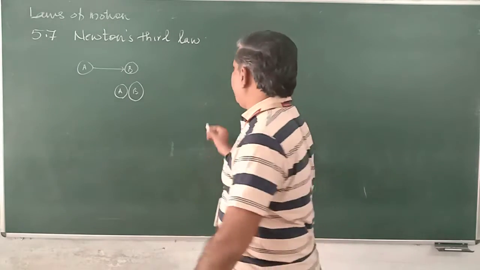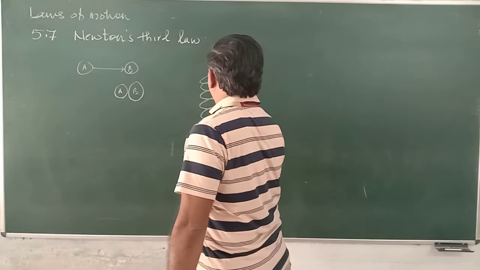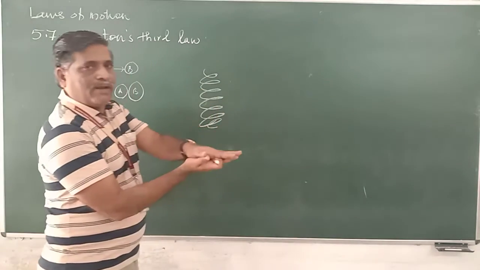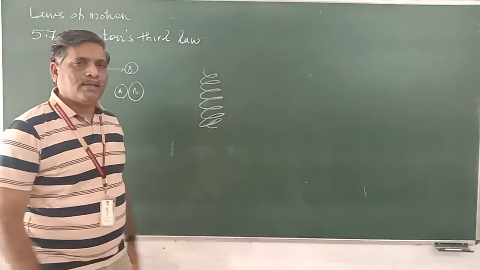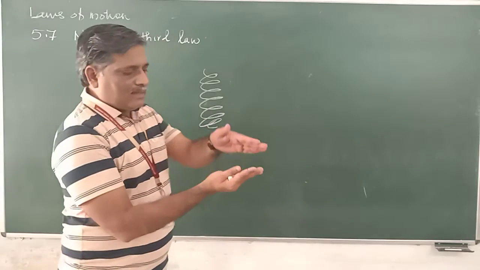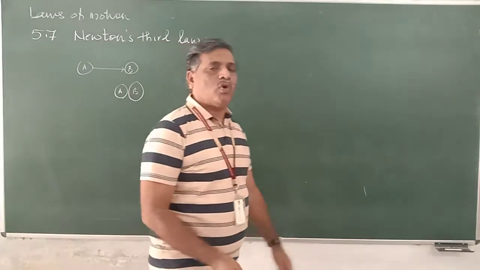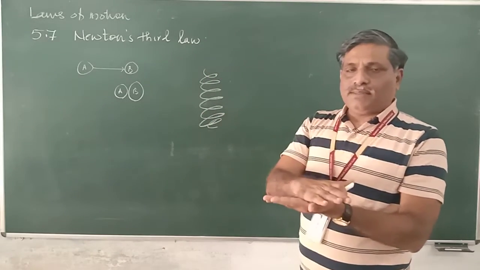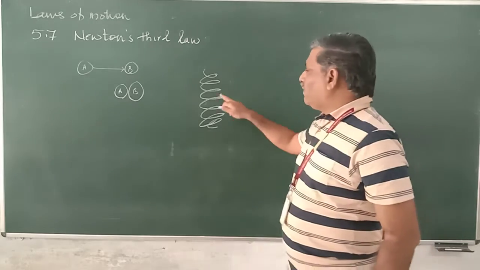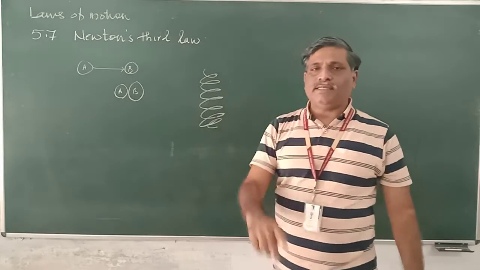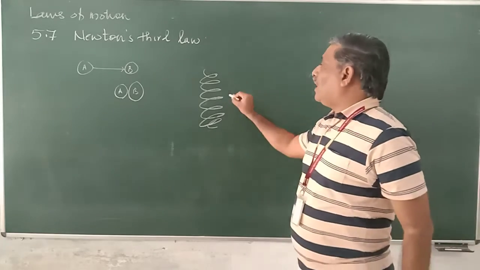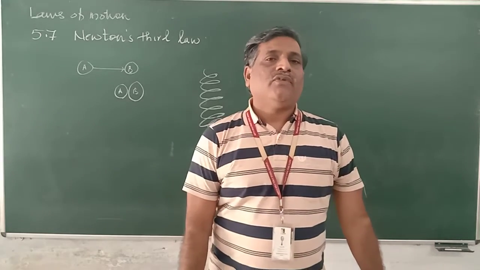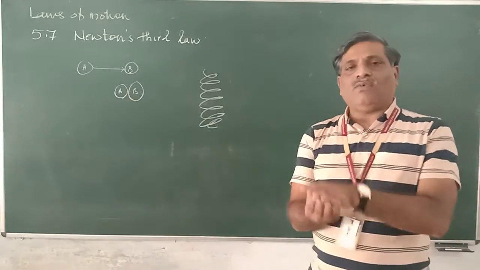There is a spring. Suppose we consider a spring. If you press this spring with your hand, then we feel that the spring is also exerting force on our hand. It means that when we apply force on the spring, our hand is exerting force on the spring. Simultaneously, the spring is also exerting force on our hand. Here, the force by the spring is physically felt by us or our hand.